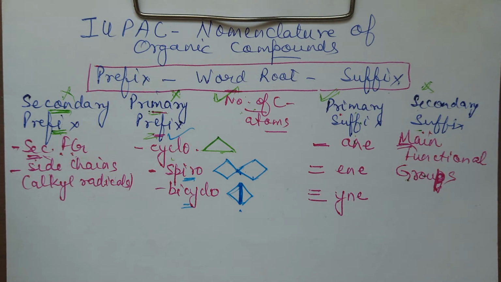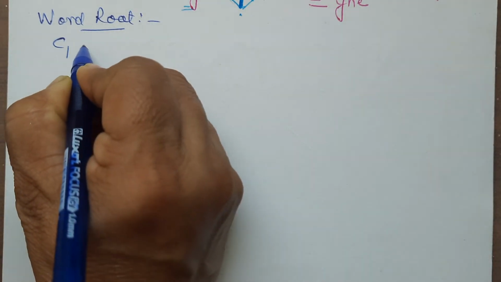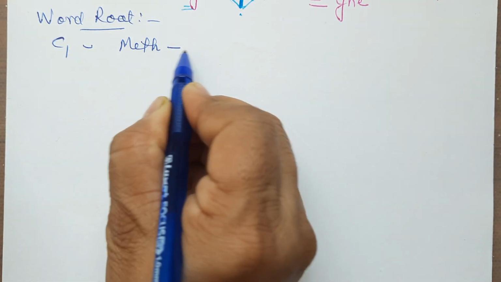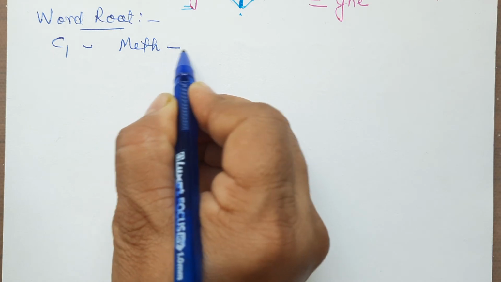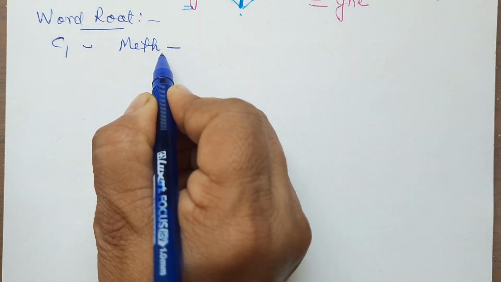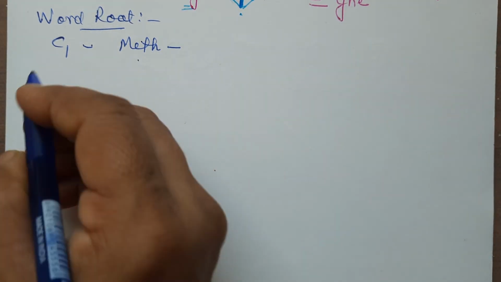Now let us take their examples one by one and consider how we are supposed to name them. Now let's see if the number of carbon atoms is different, how the word root will change. If you have one carbon atom, the word root is "meth." I am writing a dash at the back. Dash means here something has to be added after it. What is to be added? Just now you have studied, after the word root what is to be added? The primary suffix is to be added.